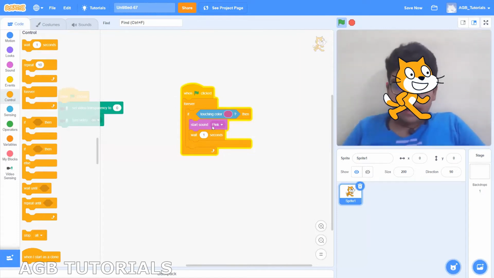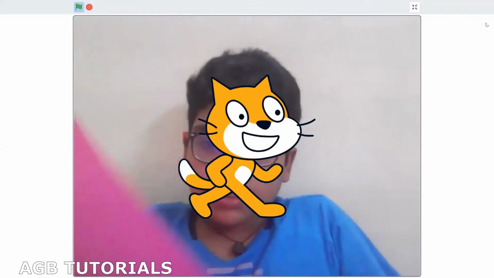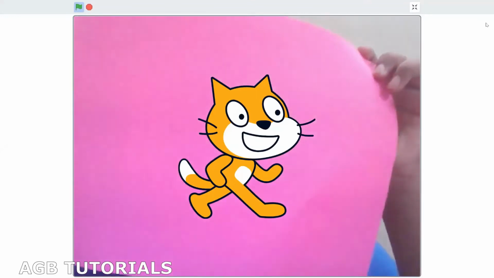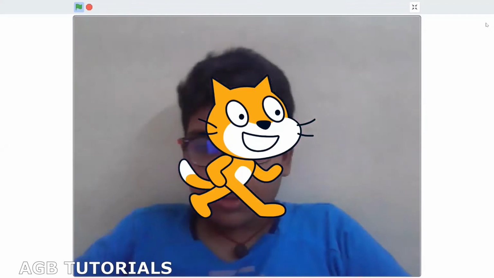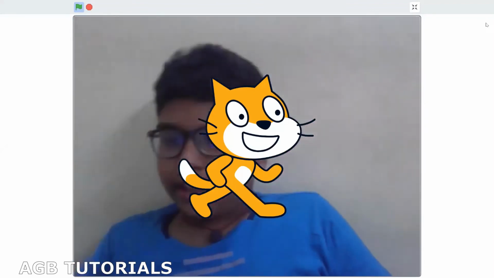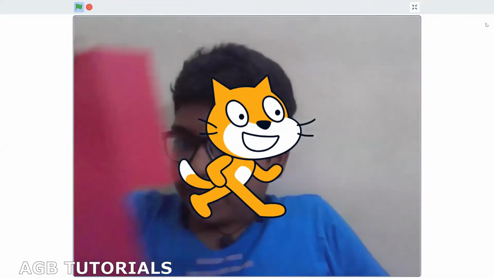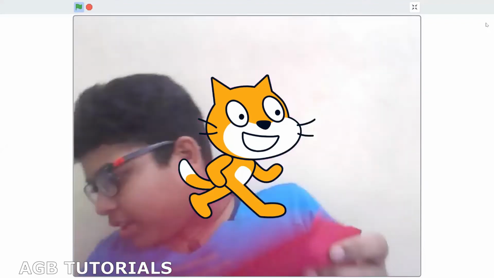So first go and switch the sound to pink. Now if we try it, I get my pink paper here. This is pink. It works. Now if I take a paper, say green, it would not. If I take red, it wouldn't.